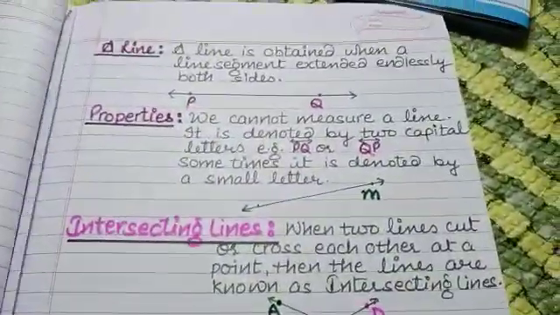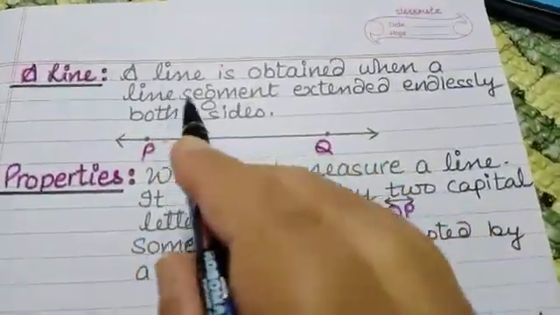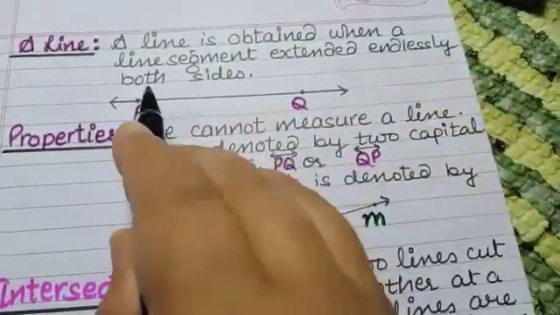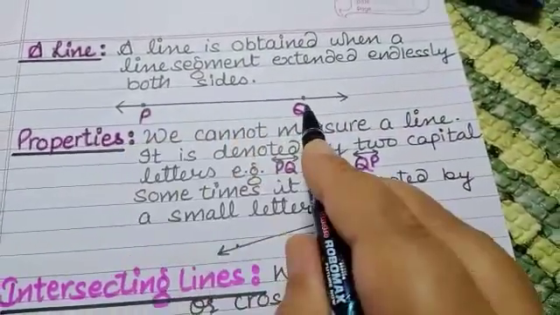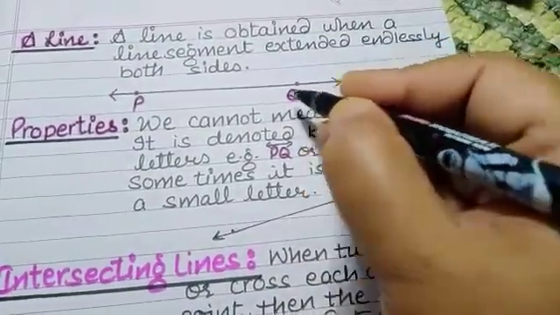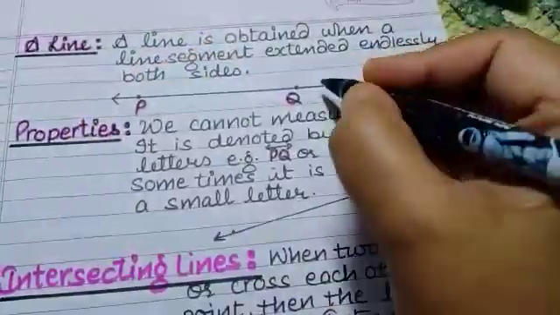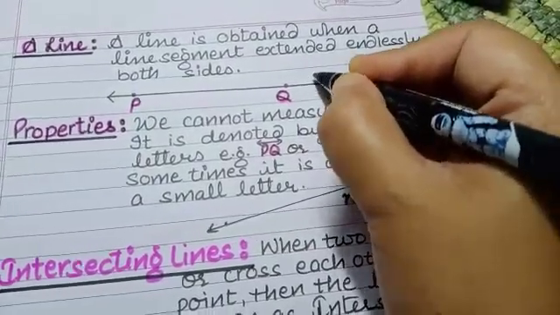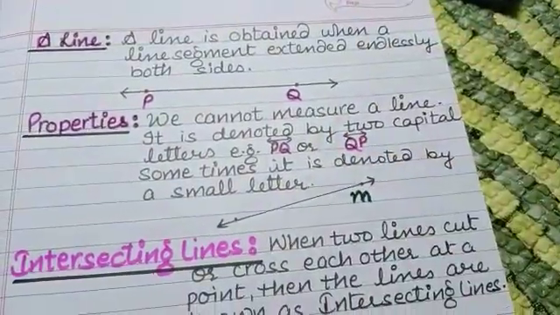Next definition is a line. A line is obtained when a line segment is extended endlessly on both sides. This was a line segment and if we extend it in both directions, we will get a line. The arrows show that it goes on endlessly. We can extend it endlessly.